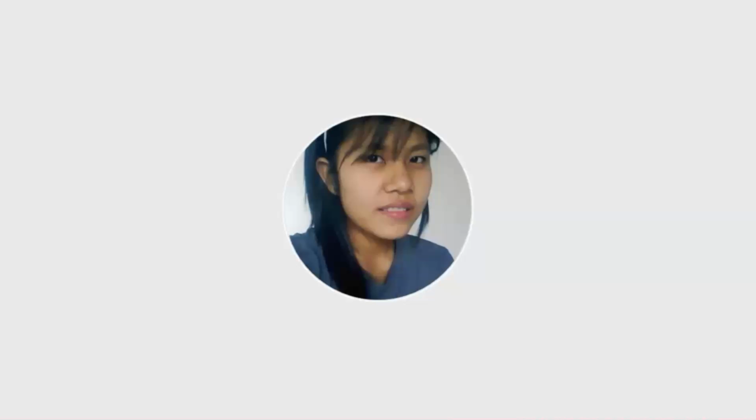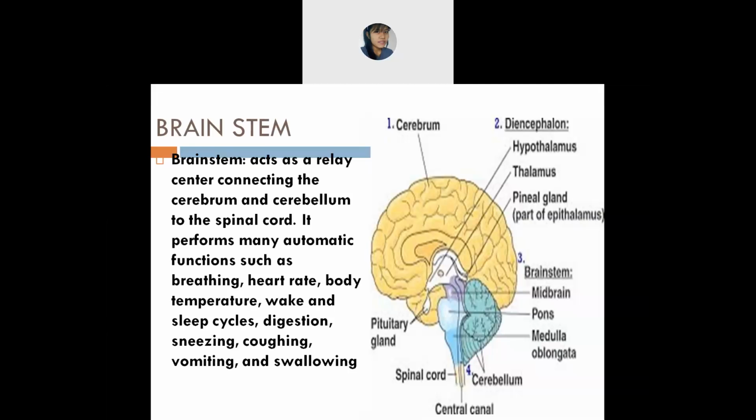Yes, ma'am. Okay. So in this brainstem, the first one I was saying is breathing. It helps you in breathing. And the second is what? Heart rate. It is able to control your circulatory system, means your heart. Your heart is able to function because of what? Because of this brainstem, with the help of this brainstem.